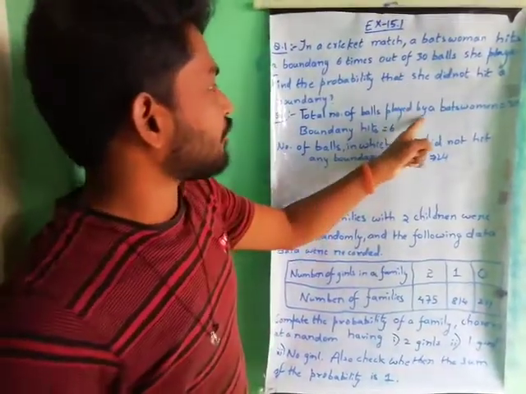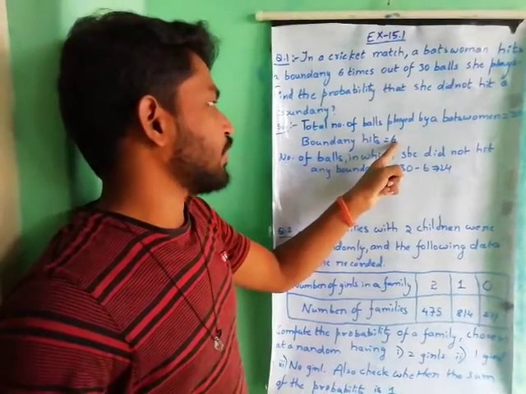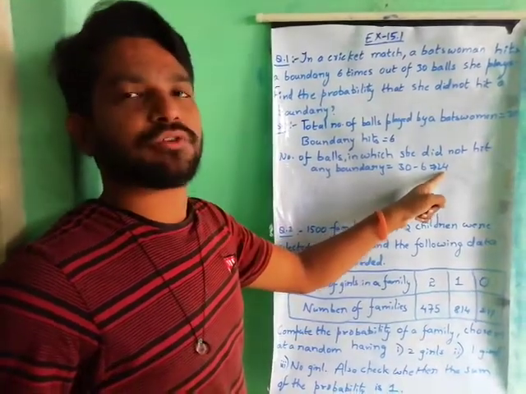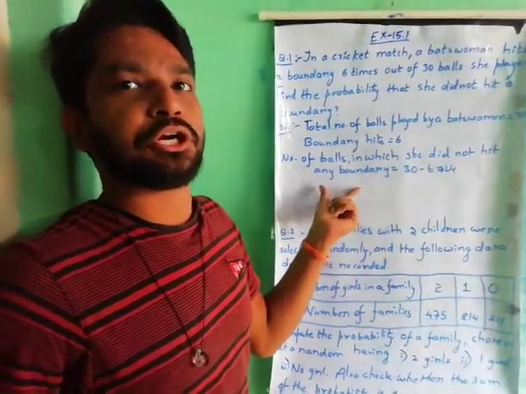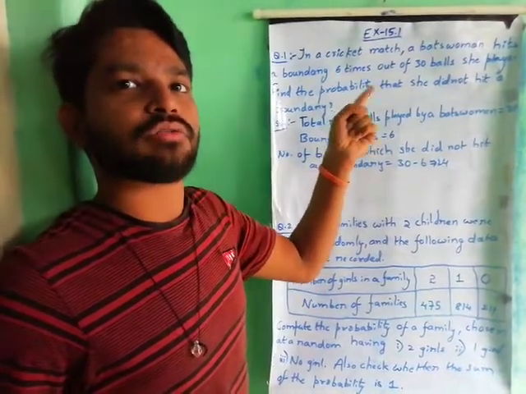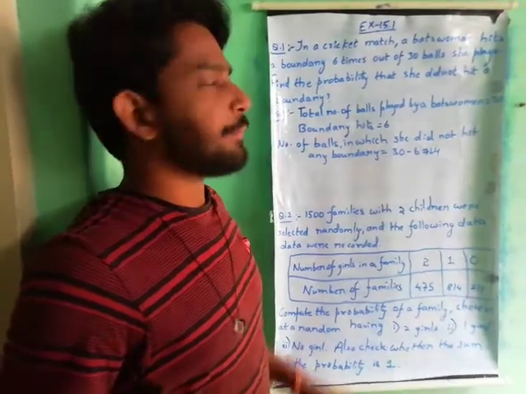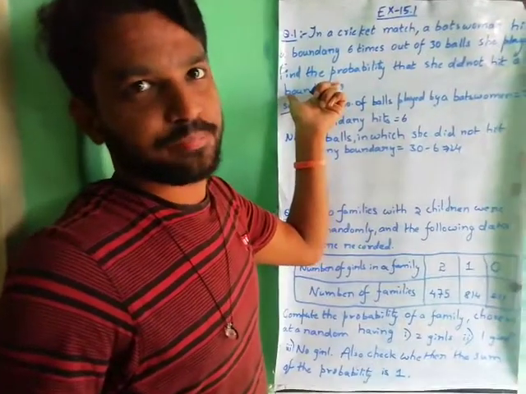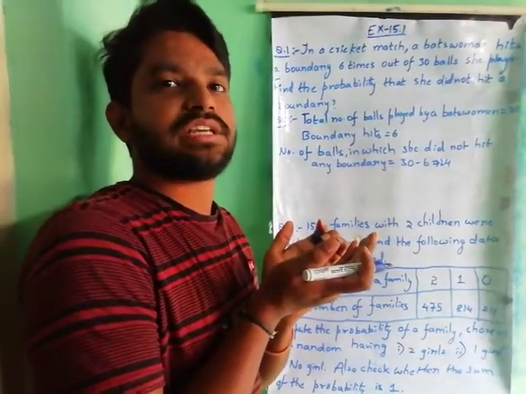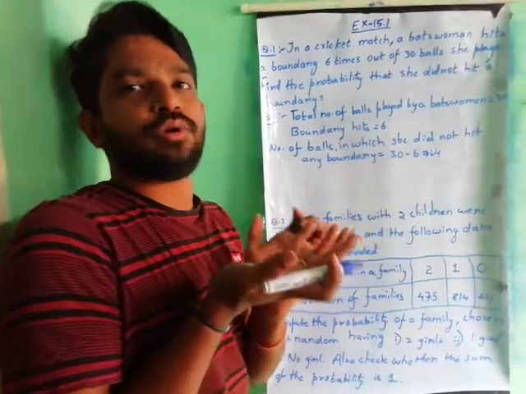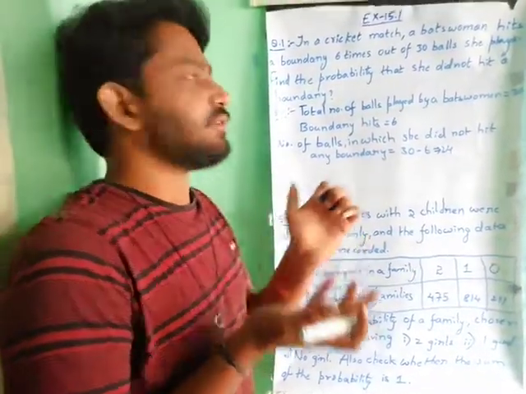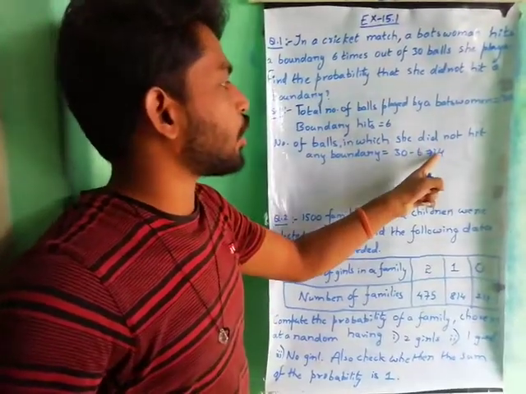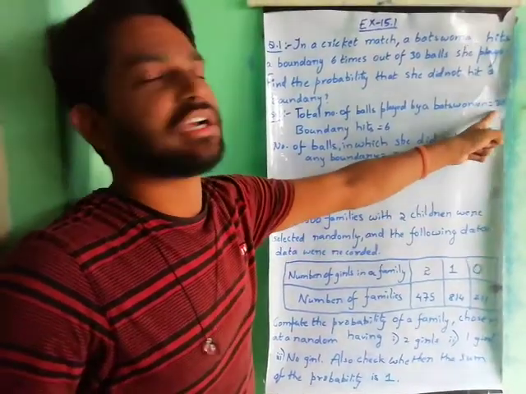Here, out of 30 balls, boundary hits are 6. So the remaining balls are the ones where she did not hit any boundary. So 30 minus 6, 24. Only 6 balls out of 30 she hits a boundary, but here we have to find the probability that she did not hit any boundary. The probability formula we discussed in the last video: probability is equal to favorable outcomes by total number of outcomes. She did not hit a boundary in how many balls? 24 balls out of 30 balls.